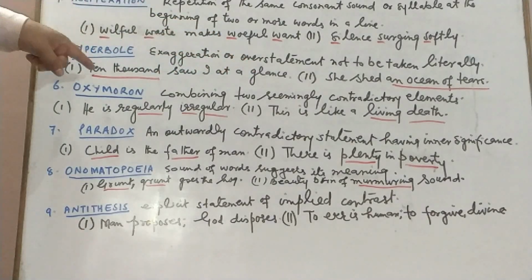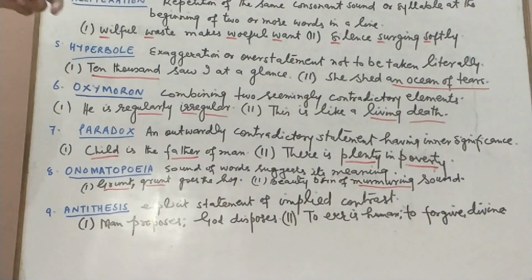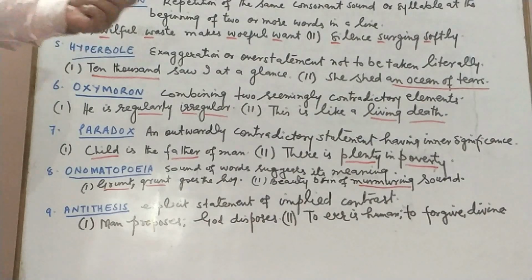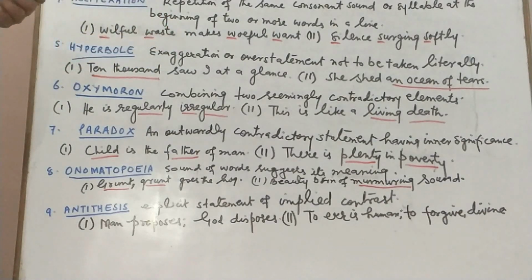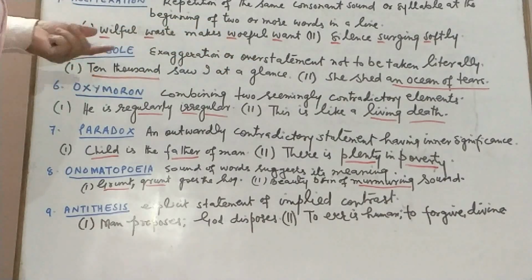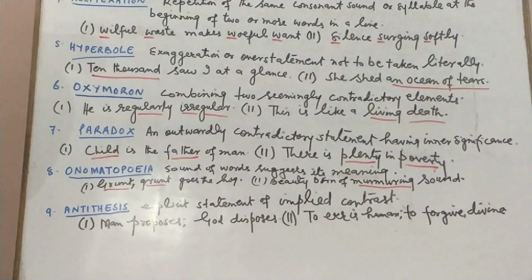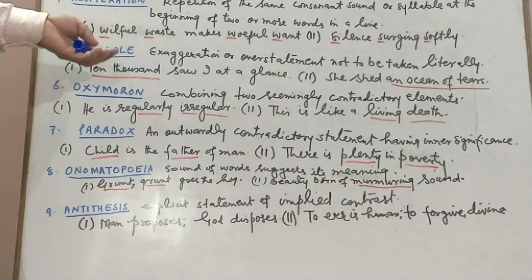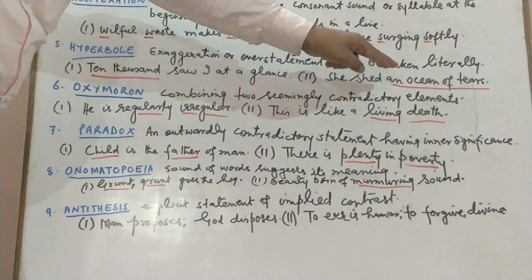These lines have been taken from the famous poem The Daffodils, composed by William Wordsworth, where he feels happy on seeing a large number of daffodils along the bank of a lake, and he says "Ten thousand saw I at a glance." Now it is not necessary that there were 10,000 daffodils on the bank of the lake, but he calls them 10,000. So it is hyperbole. Then we have "She shed an ocean of tears."